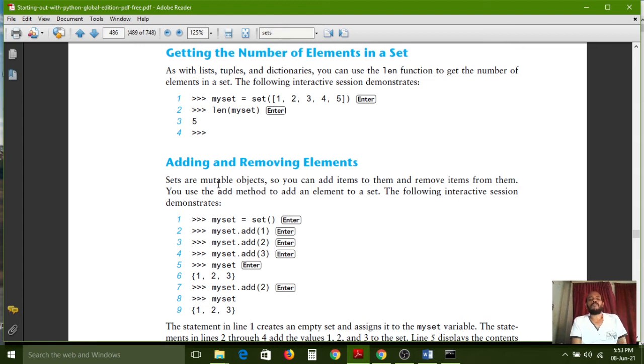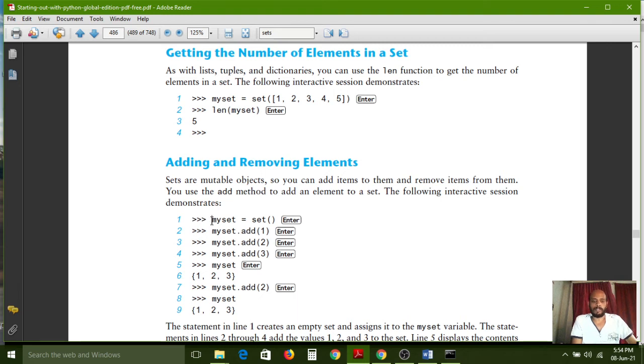That means if you want to modify any element in the set, you can simply modify. There is no objection for that. The set will not throw any error at that time. If you want to change or modify any element, sets support it. So you can add items to them and remove items from them. You can use the add method to add an element to a set. The following interactive session demonstrates.